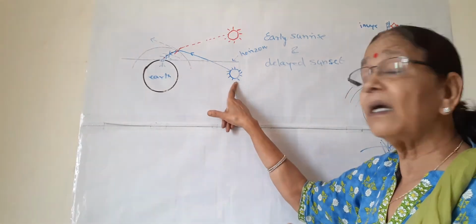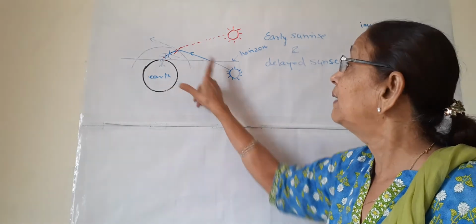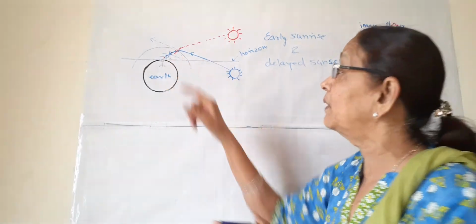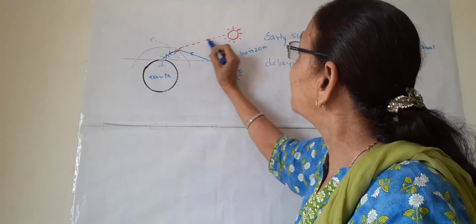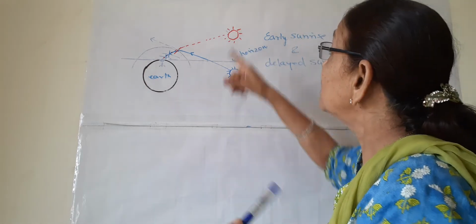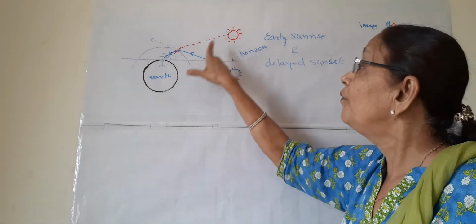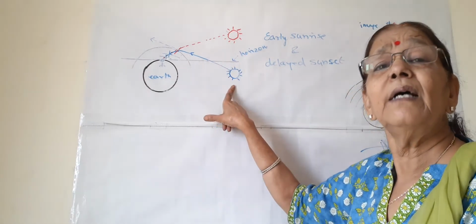So still the sun is beneath the horizon, but the light from the sun is entering the observer. And since the observer sees in a straight line, he can see the sun here. So this is not the actual sun. This is the image of the sun which is formed 2 minutes earlier than the sunrise.